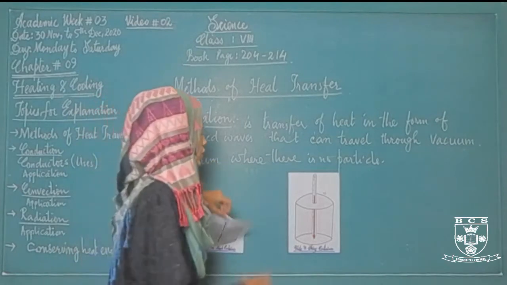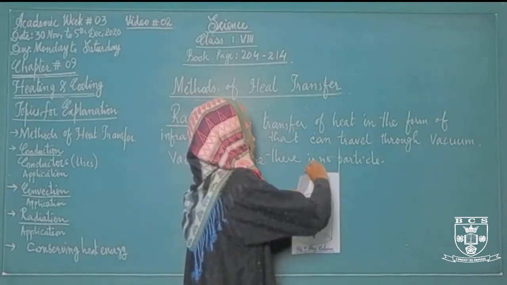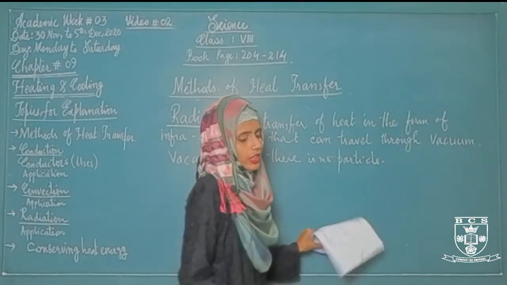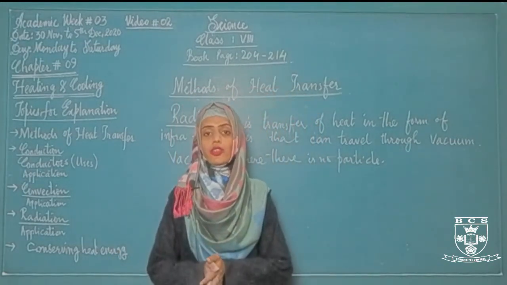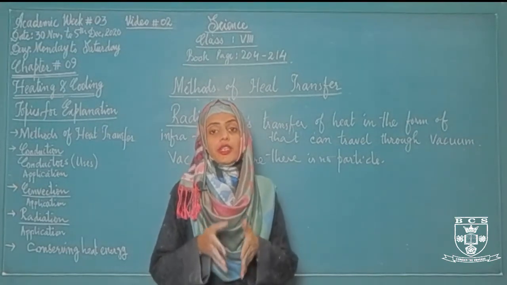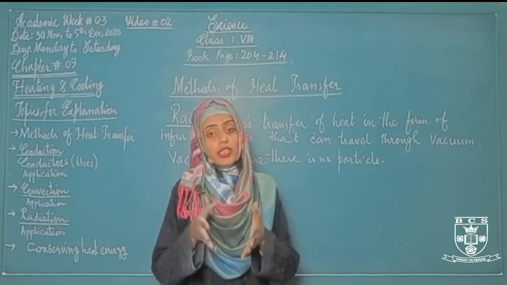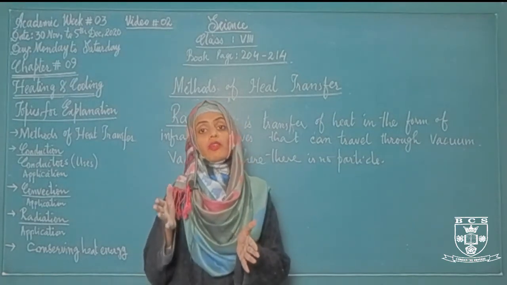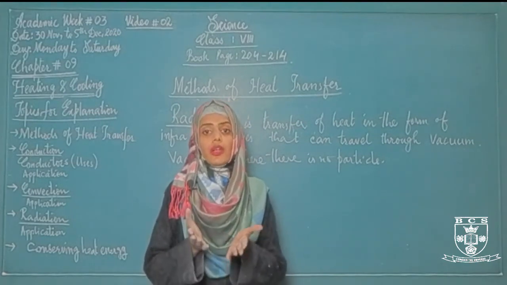What is the application of dull and black surfaces or white and shiny surfaces in our daily life? Where are we using the dull and black surfaces, and where are we using the shiny and silvery surfaces? If you look at the back of your refrigerator, there are black fins. Why are they black in color? Just to radiate heat. If they radiate heat, the temperature of the fridge will be maintained, or will remain at the cooling temperature. If the fins were white in color, what would happen? The temperature of the refrigerator would rise.